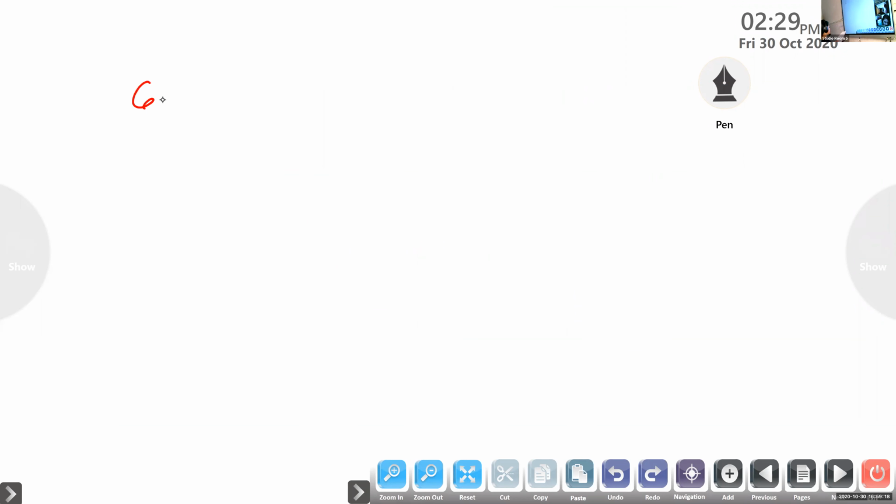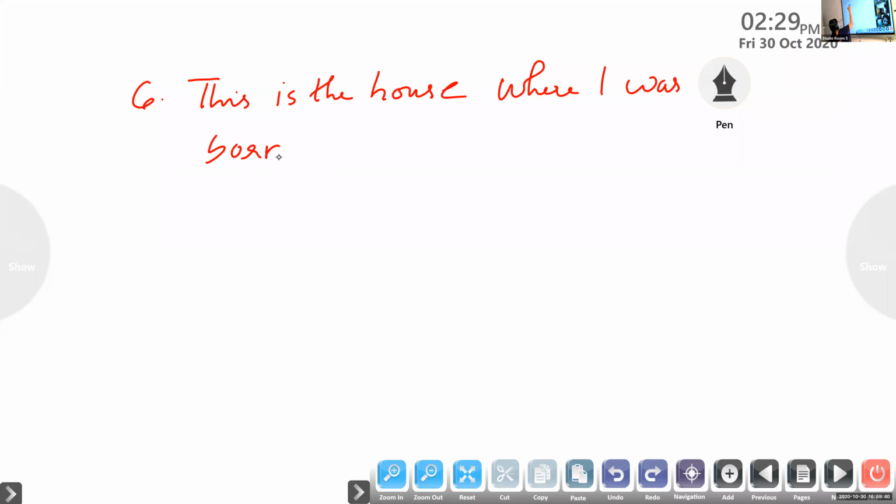Question number 6. I'll show you the screen again. This is the house where I was born. Underline where I was born.